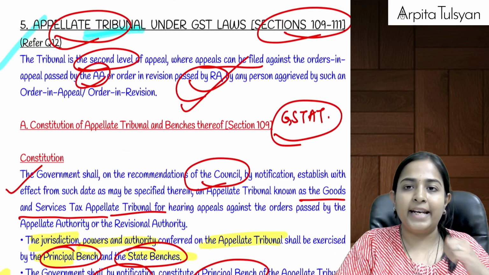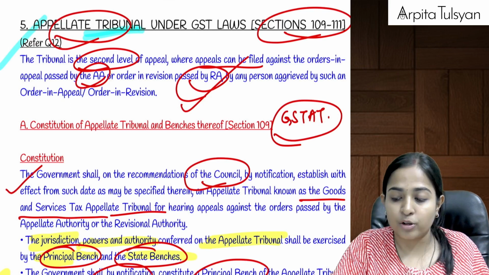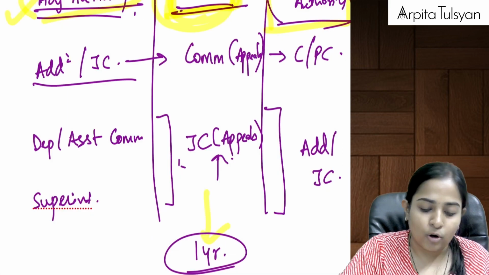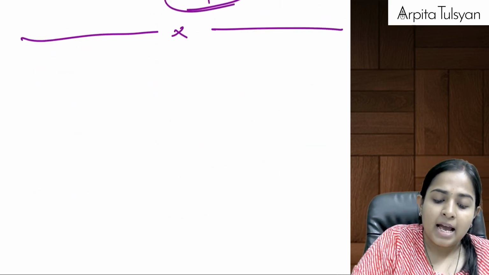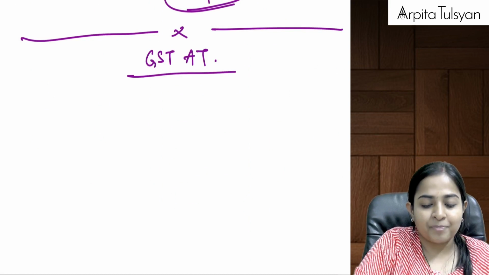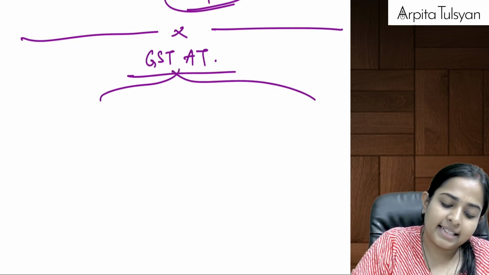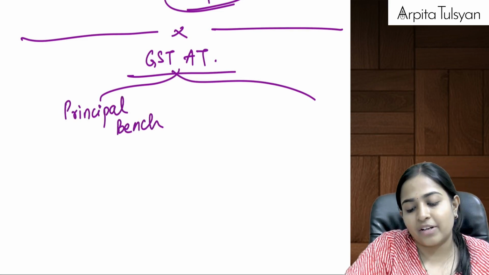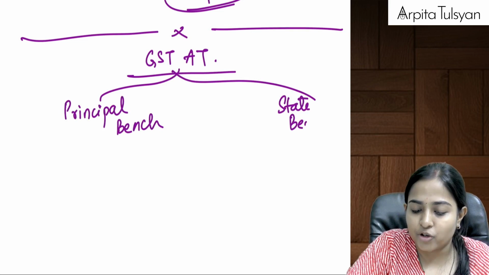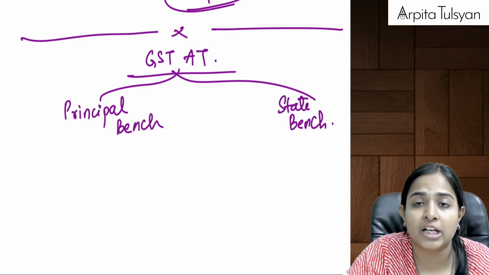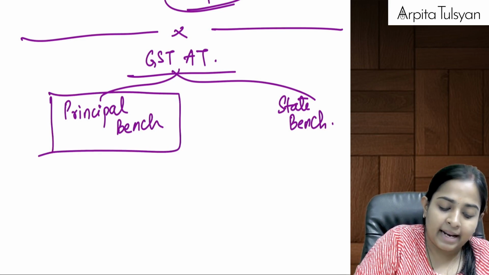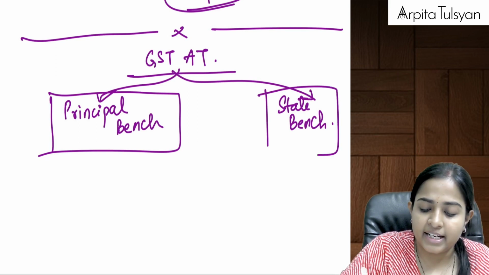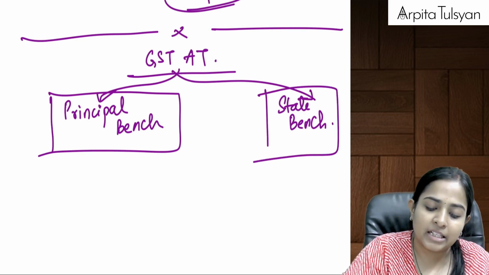Now, going on to the next level of appeal. Next level of appeal is going to be before the GSTAT. First of all, how is this GSTAT constituted? I'll just show you in a summary diagram. GSTAT stands for Goods and Services Tax Appellate Tribunal. GSTAT is in two parts. One is called the principal bench, and the second one is called the state bench. Earlier old names were there like regional, national, etc. Now I'm teaching you the amended provisions only. GSTAT is divided into two benches: your principal bench and your state bench.